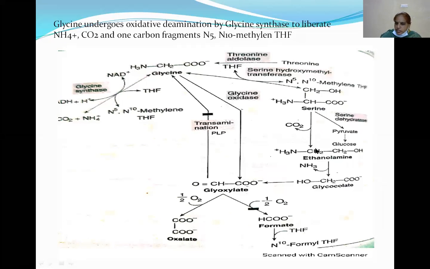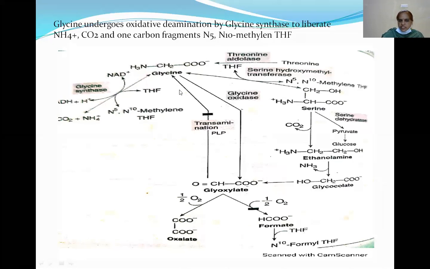Serine degrades to produce pyruvate, and after several reactions also produces glyoxylate. Don't forget: the formation of glyoxylate is from serine and also from glycine.